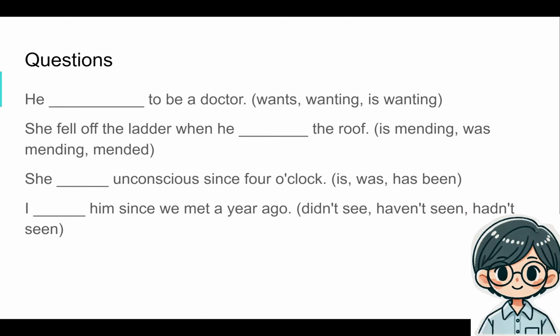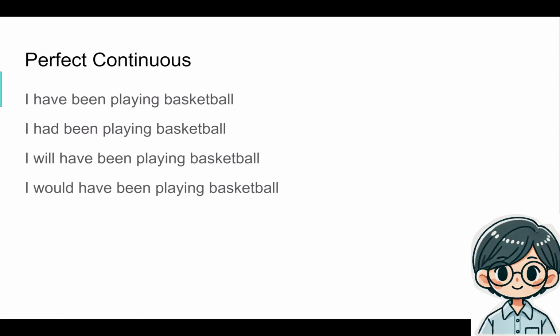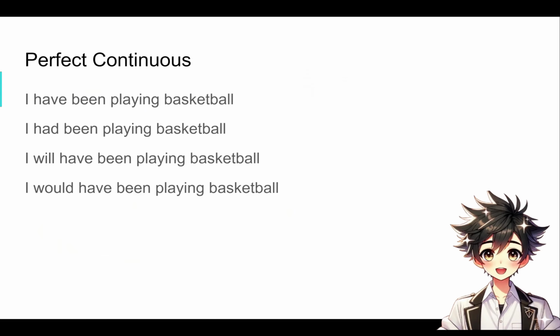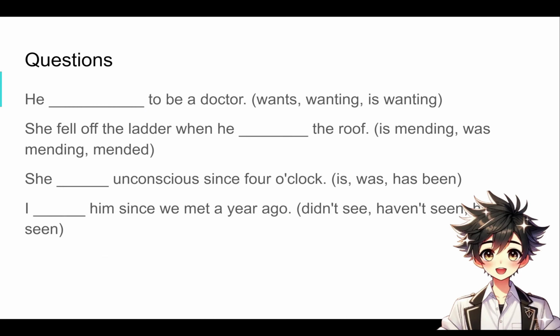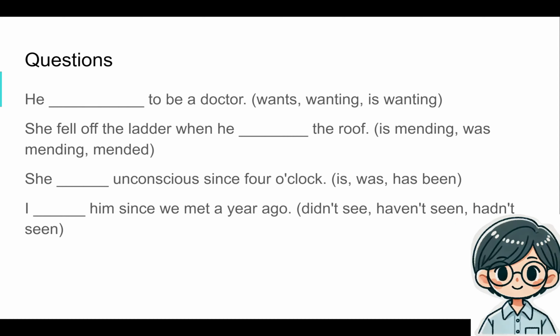Actually, that's wrong. If you notice the word "since", remember what I said about perfect and perfect continuous? Generally, yes, it has been. So she started being unconscious at 4 o'clock. I don't know if it's precisely or roughly, but at 4 o'clock she fell unconscious, right? She became unconscious somehow, maybe from falling off a ladder. We don't know. And she has been this way this whole time with no gaps, right?